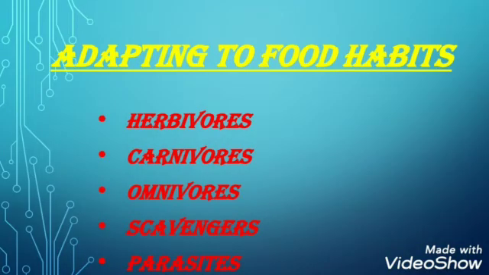Adapting to food habits, that is what animals eat. Animals have different ways of finding and eating their food. Animals eat a variety of food available in environment. Animals eat plants or other animals. They can also be grouped according to their food habits. They are herbivores, carnivores, omnivores, scavengers and parasites.